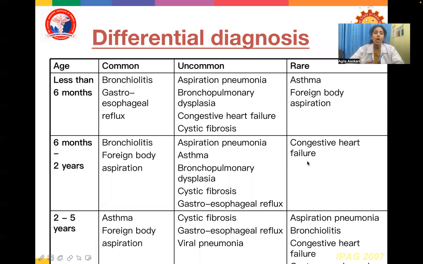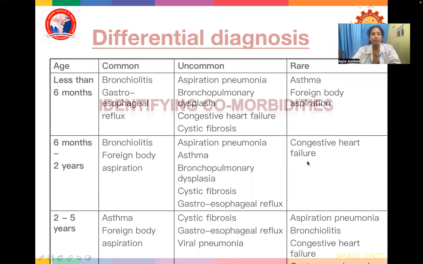2 to 5 years, common differential diagnosis of wheezing is asthma and foreign body aspiration. Uncommon are cystic fibrosis, gastroesophageal reflux, and viral pneumonia. Rare causes of wheezing are aspiration pneumonia, bronchiolitis, congestive heart failure.